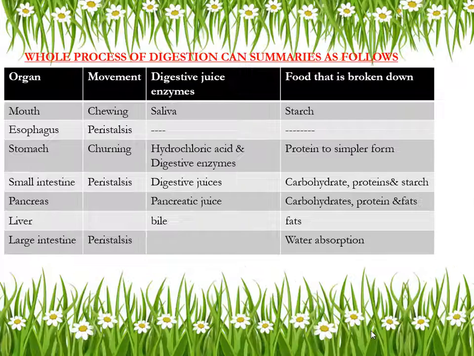Okay, see here. The overall process of the digestive system I have given here, meaning in which compartment which digestive juices are secreted, which kind of energy we get, and which nutrients are broken down. If you want, you can take a screenshot of this. Make it fast.